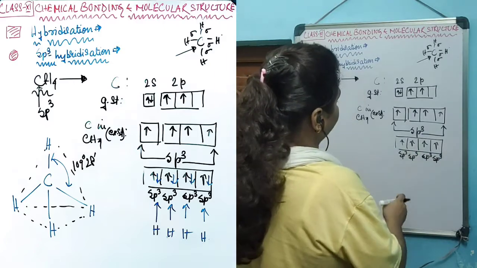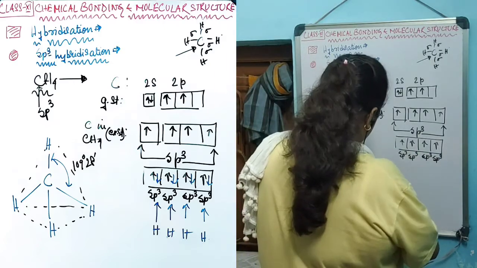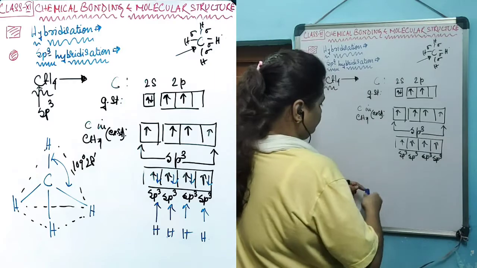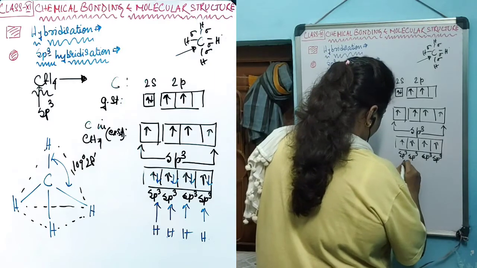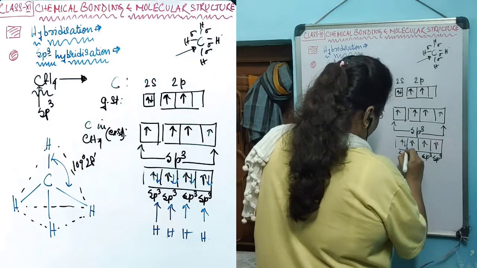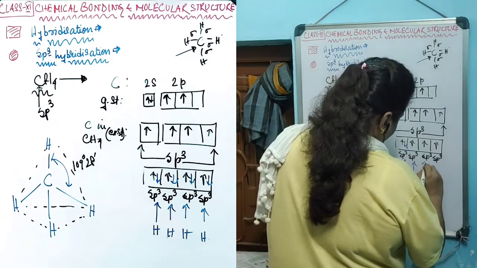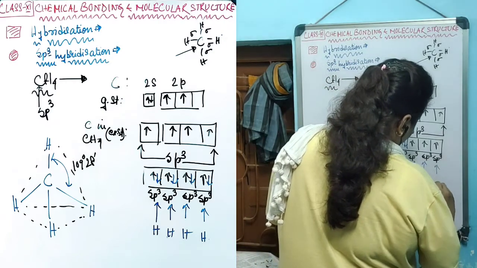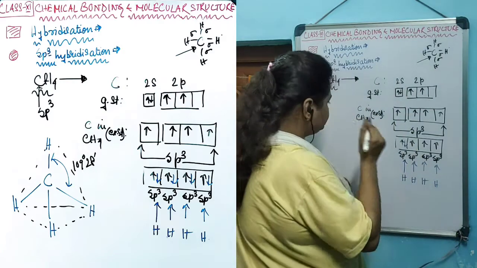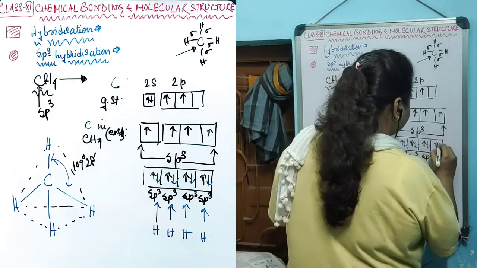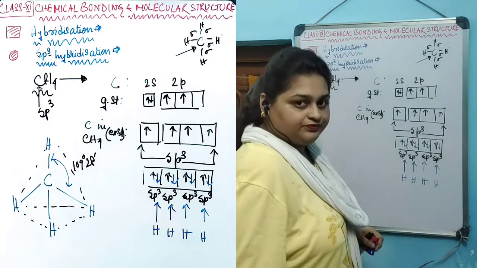In these hybrid orbitals, 4 hydrogen atoms will share 4 electrons and thus will form the sigma bond.